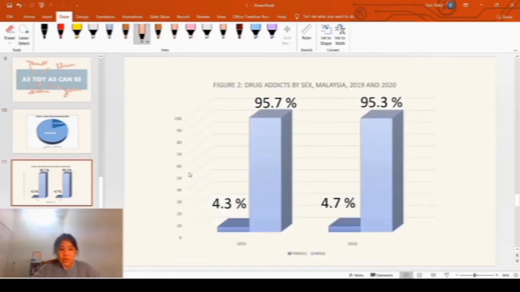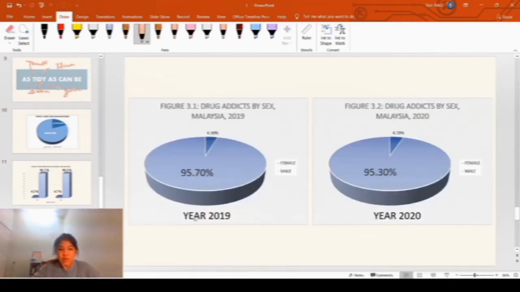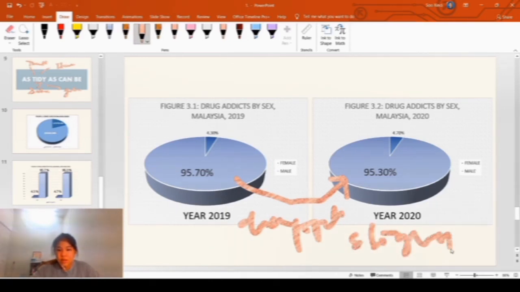So let me take an example. Let's take this as an example. Trend. First is TIDY, right? T is trend. You can see from this, which is 95.7% to 95.3%, you can say a slight drop of the male drug addicts. Drop slightly, or also a slight drop. You can say a slight drop like that. And this we call trend.